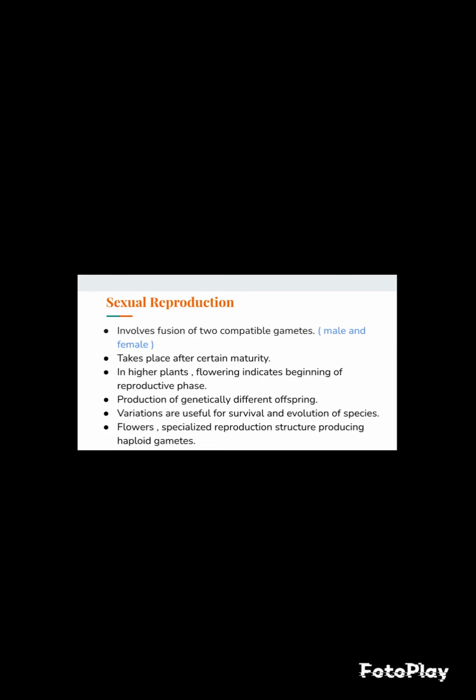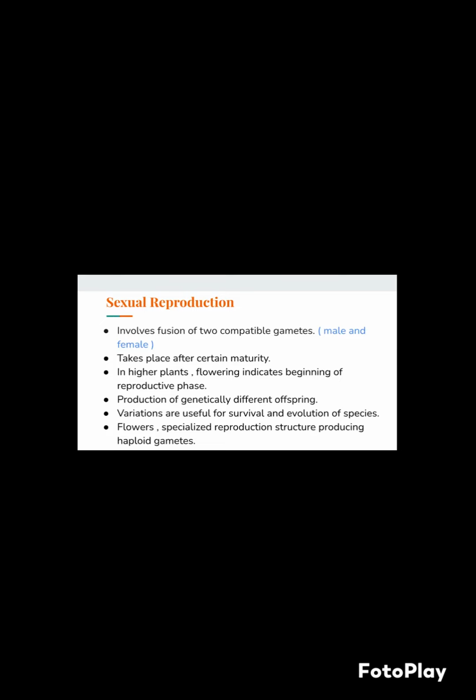Sexual reproduction involves fusion of two compatible gametes or sex cells, male and female. Organisms reach maturity in their life before they can reproduce sexually. It takes place after certain maturity. In higher plants, flowering indicates the beginning of the reproductive phase. It produces genetically different offsprings. Variations are useful for survival and evolution of species.